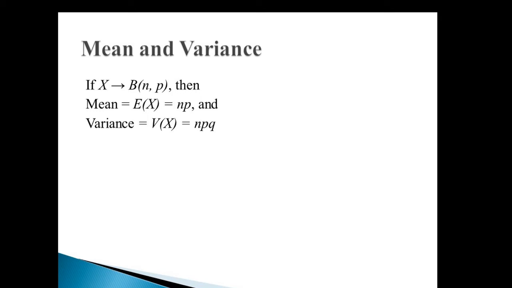Expectation of x square, the second raw moment, is summation of x square into p(x), and variance of x we say as expectation of x square minus expectation of x the whole square. Likewise, we are not expecting the derivations here. Simply you remember mean is np and variance is npq. Now what are the applications of this distribution?